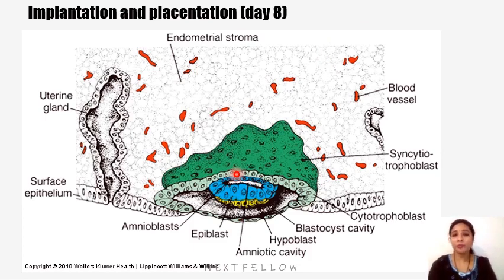Then about the hypoblast cells, they are continuous with the exocoelomic membrane. So here these are the hypoblast cells. They continue with the membrane here surrounding the cavity. This cavity would be the yolk sac cavity, which is considered to be the primitive yolk sac cavity. So the hypoblast cells, which are continuous with the exocoelomic membrane, line the primitive yolk sac cavity. So this is the basic introduction about the second week of development.